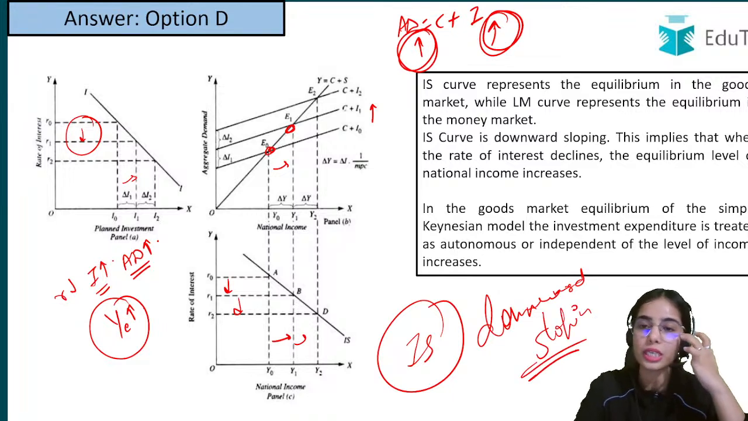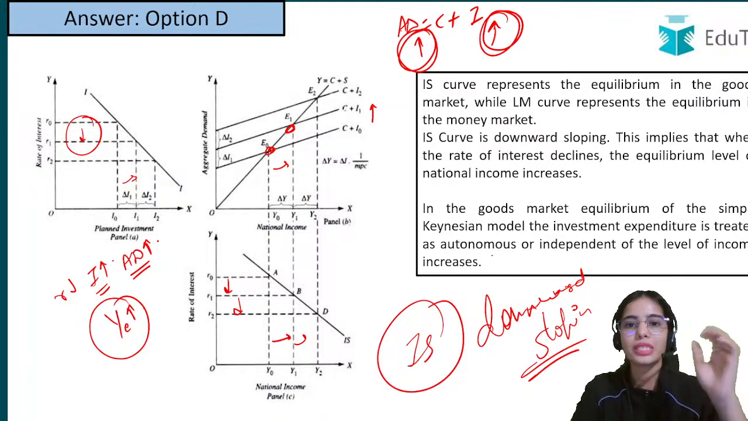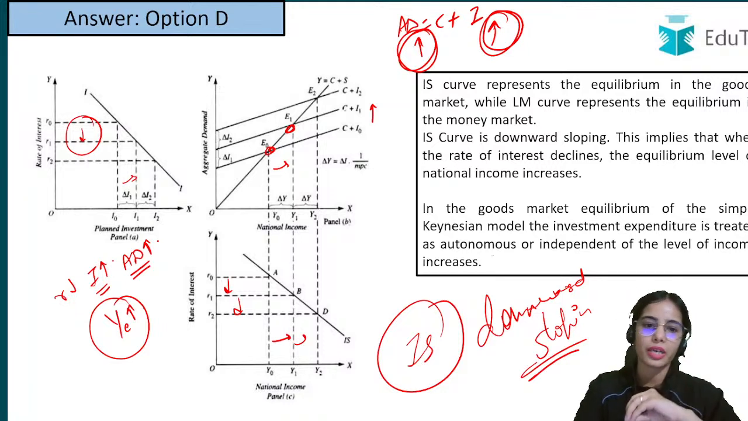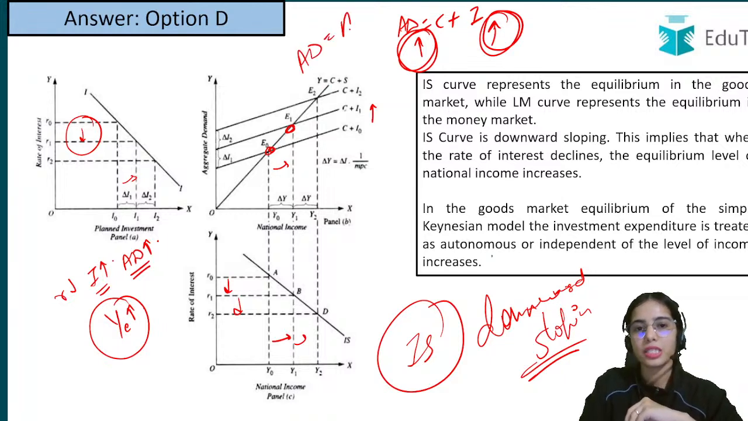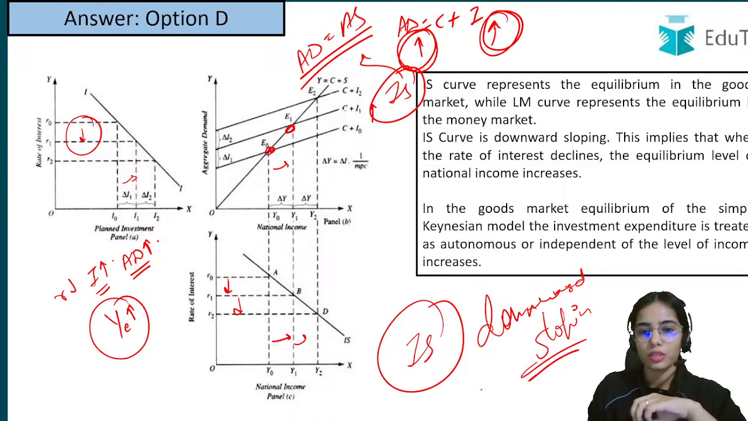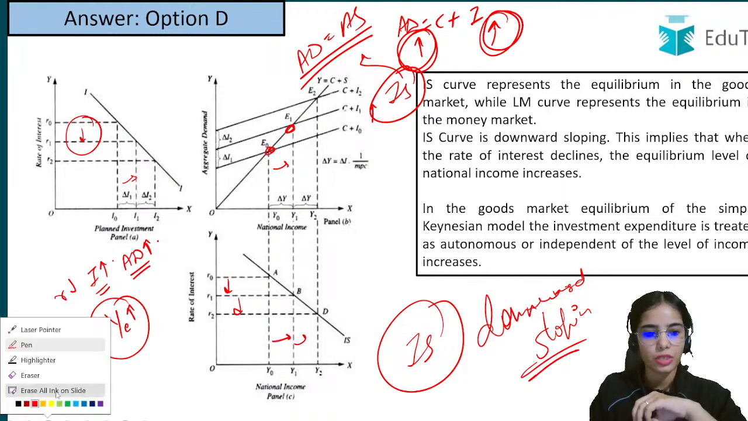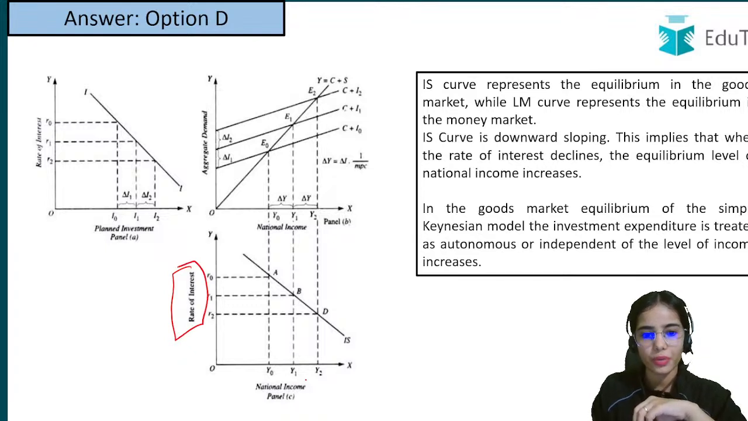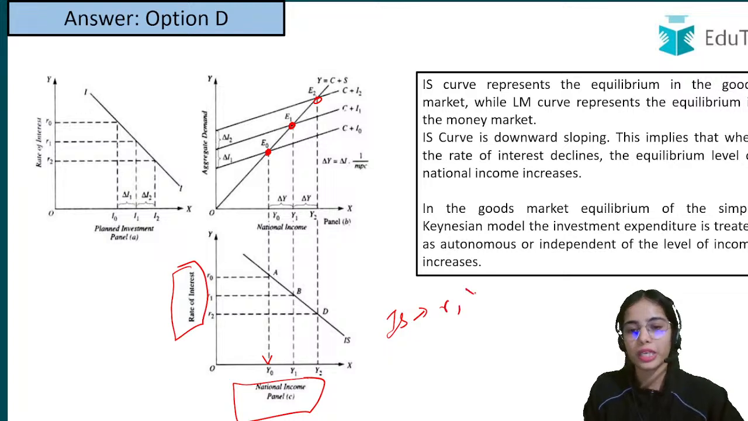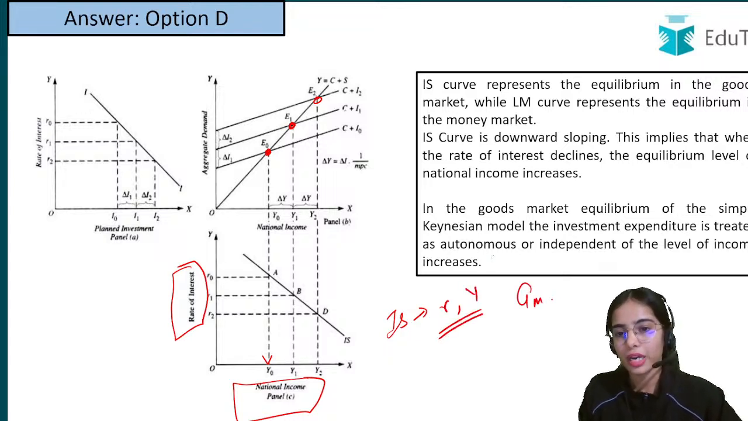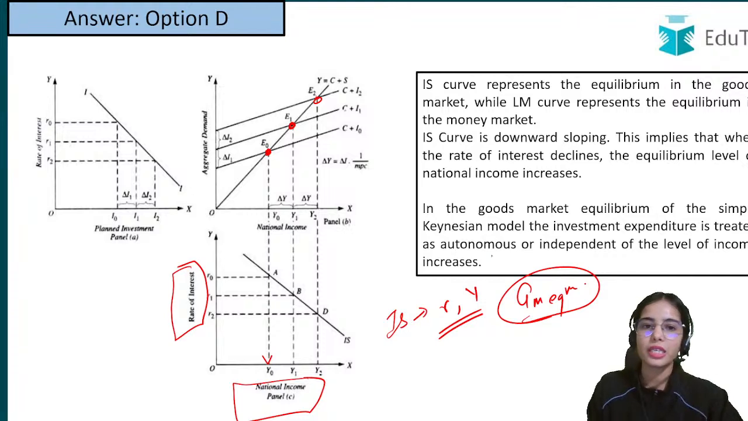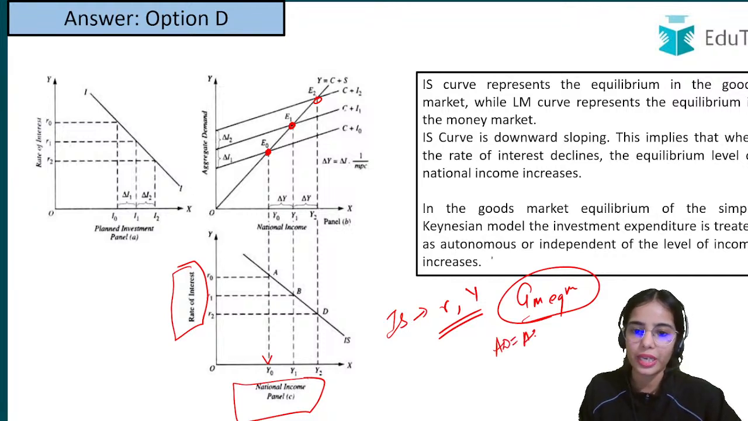The IS curve shows the relationship between the rate of interest and the level of income where the goods market is in equilibrium, where the aggregate demand is equal to aggregate supply. Goods market is in equilibrium means aggregate demand is equal to aggregate supply.